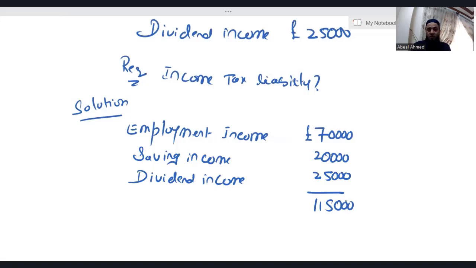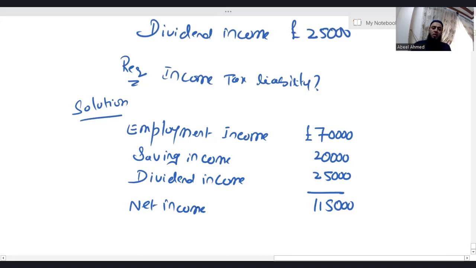contribution, if there is no gifted donation, then whatever is your net income, the same amount works as adjusted net income. Why? There is no contribution in the personal pension scheme. So here comes your net income, which is also the adjusted net income because we don't have any gross PPC contribution in this question. We don't have any gross gifted. So whatever is the net income, that is treated as adjusted net income.